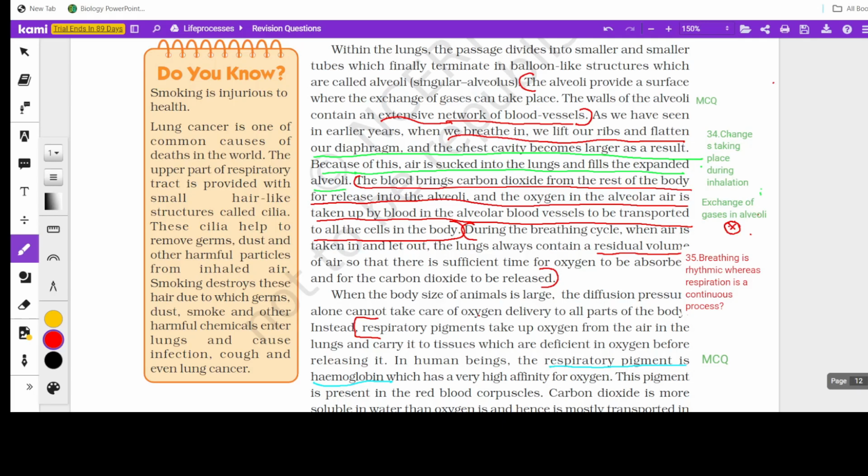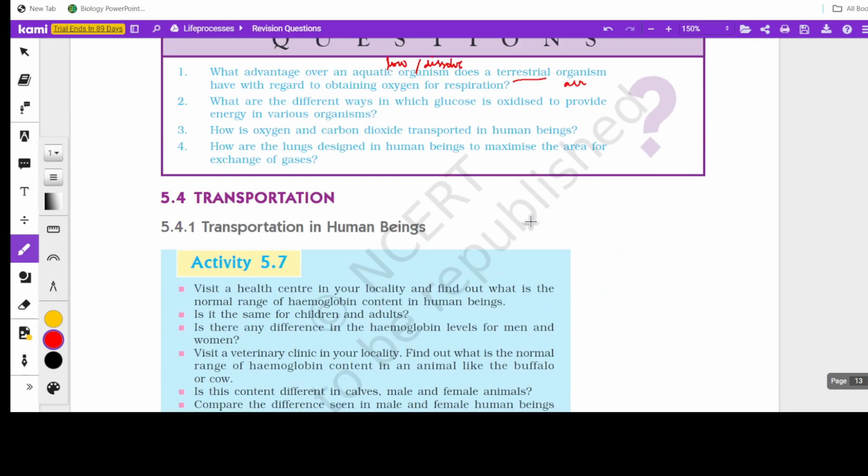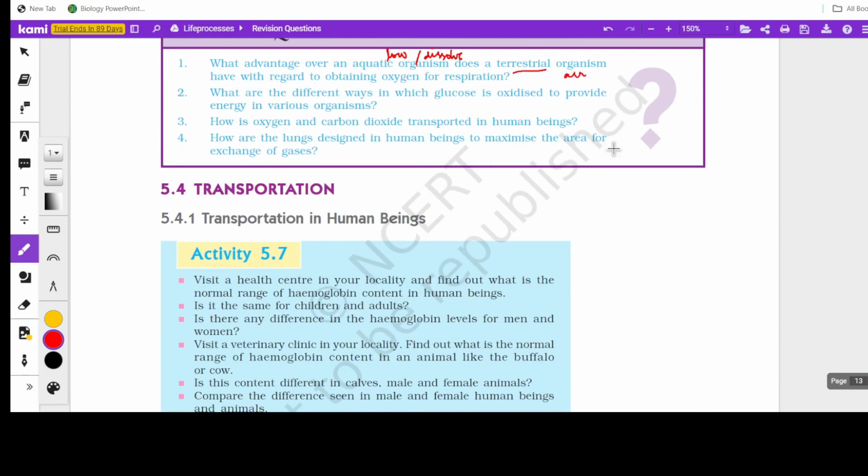Then comes the respiratory pigment. Remember, the respiratory pigment is hemoglobin. Do you remember what the photosynthetic pigment is? Yes, it's chlorophyll. And this respiratory pigment, hemoglobin, is the one which carries the oxygen because it has a higher affinity towards oxygen, whereas most of the carbon dioxide is carried through plasma. Since it is soluble in water, it is carried through plasma. So this part is how oxygen and carbon dioxide are transported. Most of these questions we have already discussed.